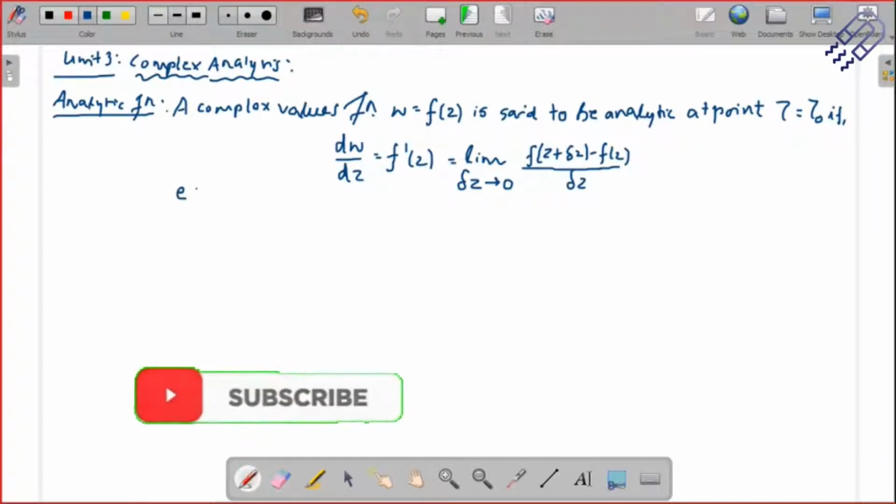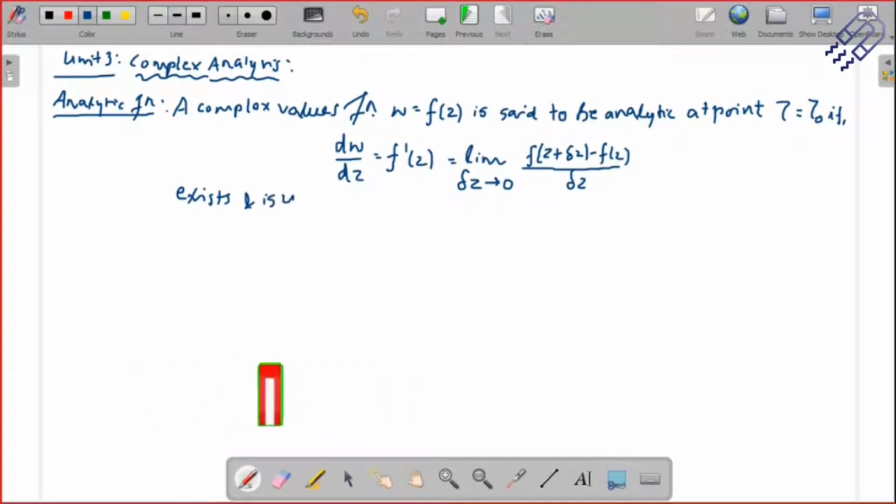You basically are going to get a result out of it, so that means it exists, and is unique at z naught. So basically it's unique at that particular point. Or maybe I can just write it down as z only. Why should I include the new variable? I can write down z is equal to z naught. So at z naught, it should have a unique answer, and only then can we say this is analytic.